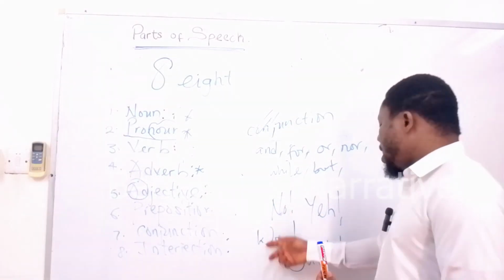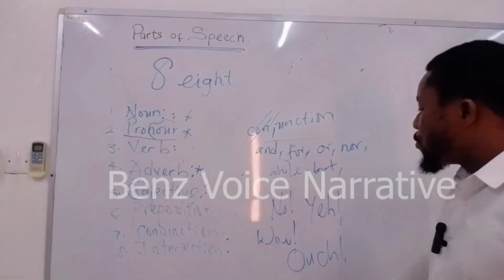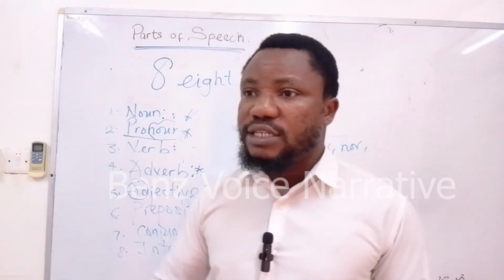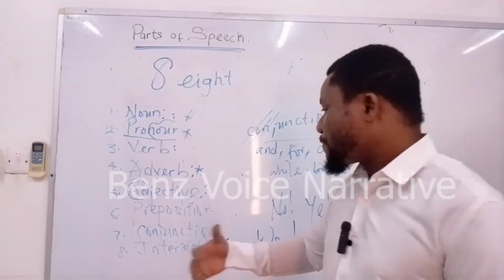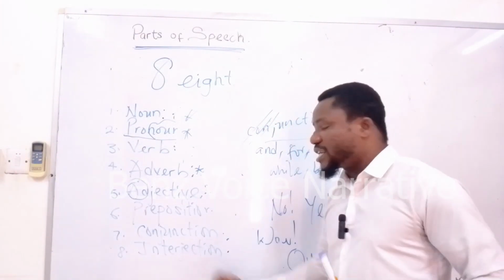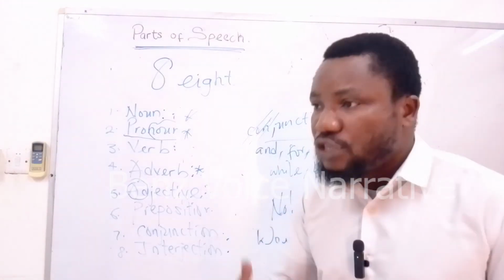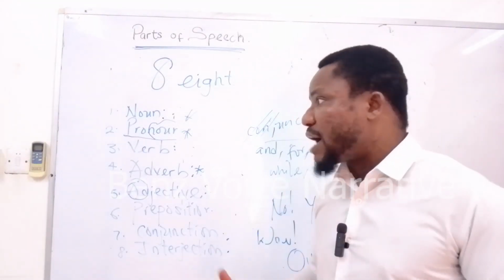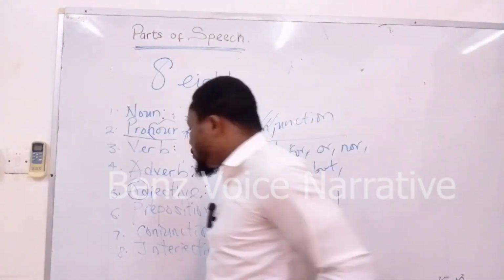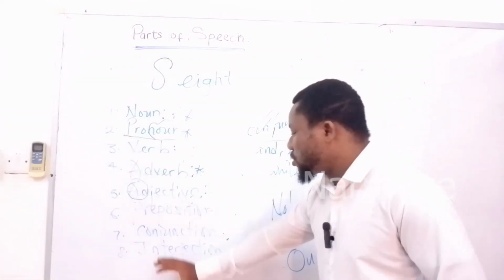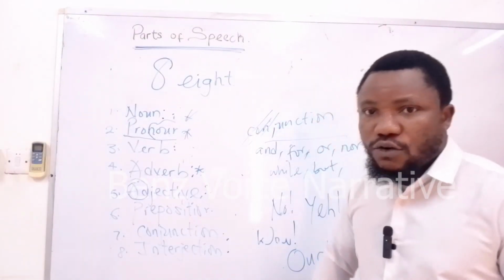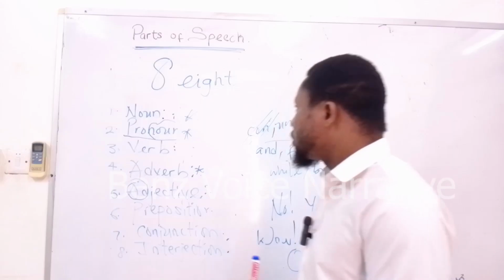Just a few of them. Ouch, yay, no, hooray. So when you want to reveal the state of mind, the state of emotions, how you feel, you use an interjection, like injection. When somebody gets an injection, you go to the hospital and the doctor gives you an injection, and some of us have a phobia for injections. So you shout, ouch, no. So that is what interjection is about. It's a part of speech that reveals the state of mind or feeling or the emotion of the speaker.